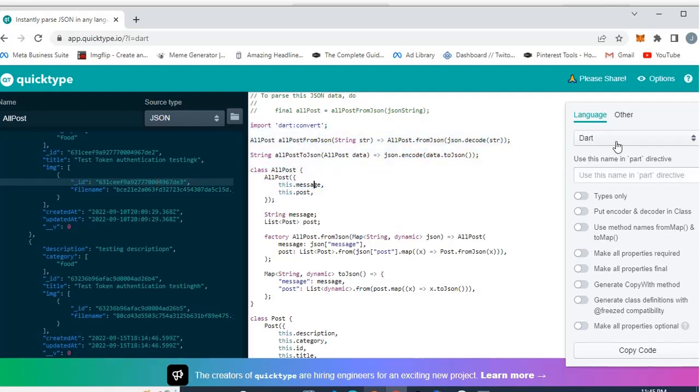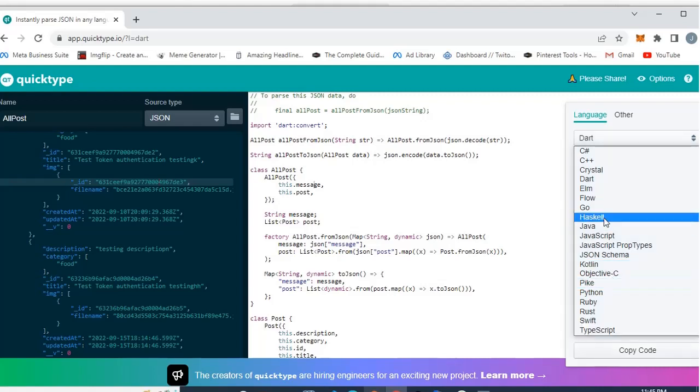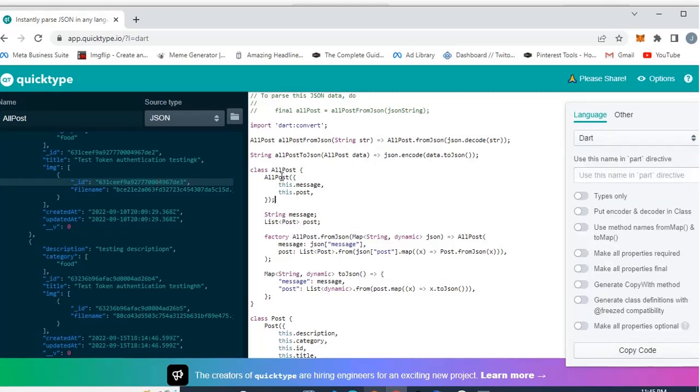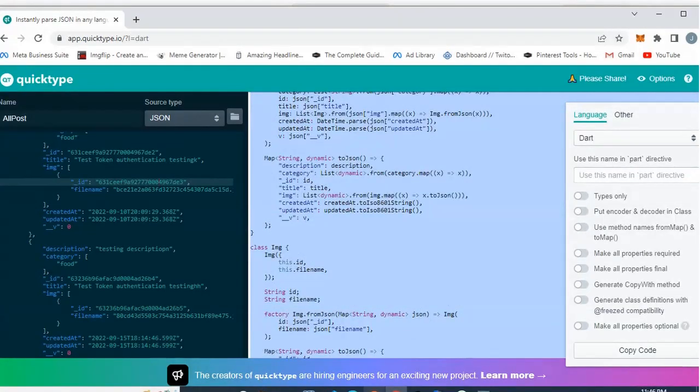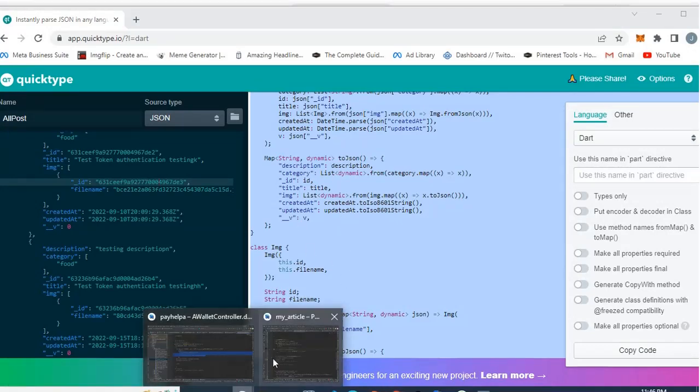All I need to do is come to this side and choose the programming language you're using. I'm using Dart for now. Then it can show this to us. So I'm gonna copy this, and I'm going to create a class now and paste this code. So I'm going back to my IDE.